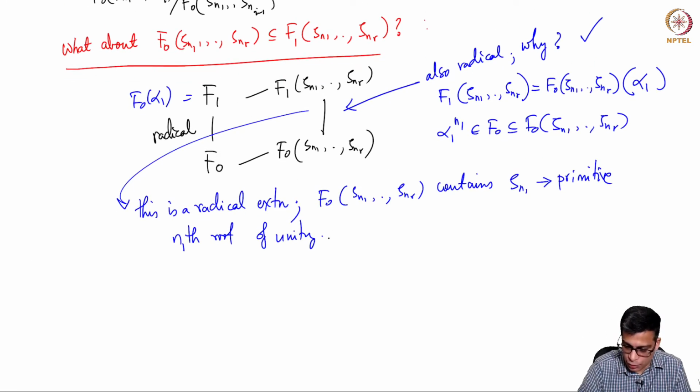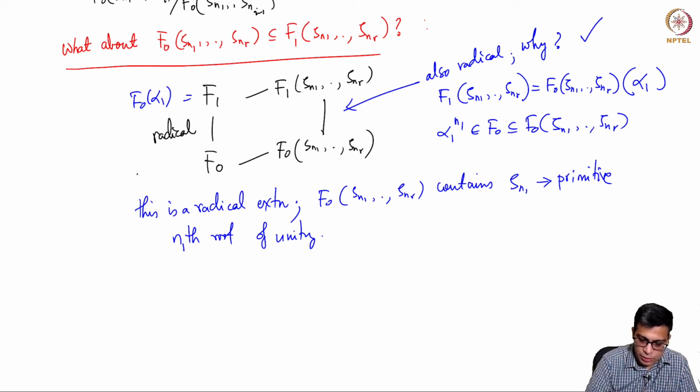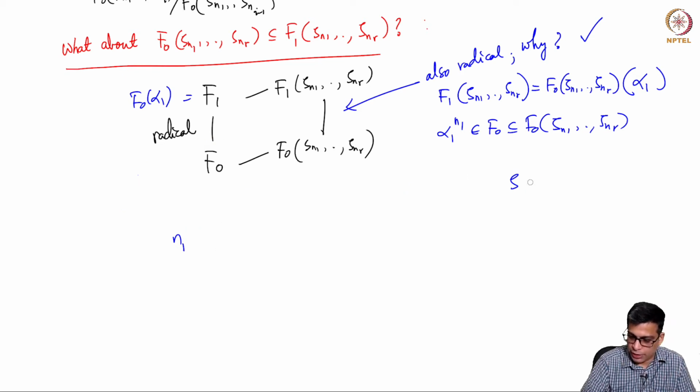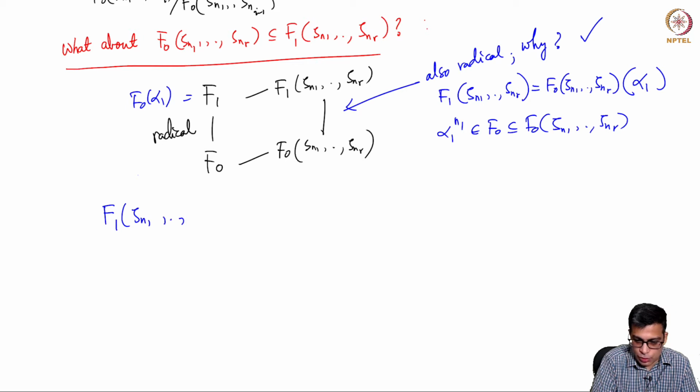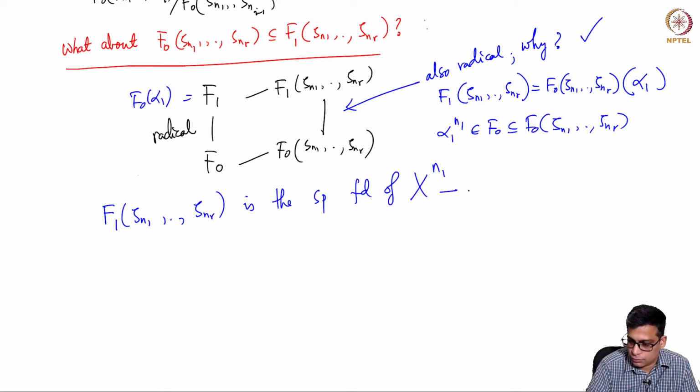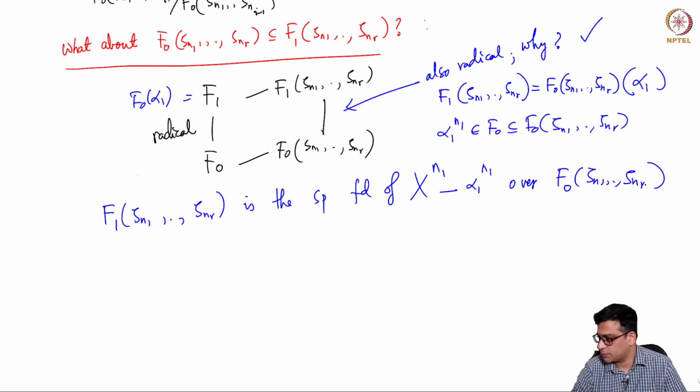Okay, so primitive n1th root of unity, and this is the splitting field of x power n1 minus... so let me just rewrite this. So F1 adjoin zeta n1 to zeta nr is the splitting field. This is clear because